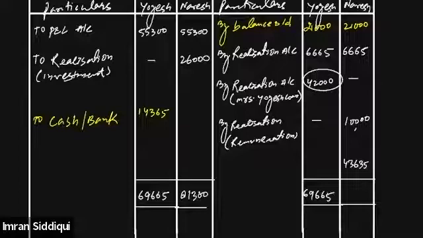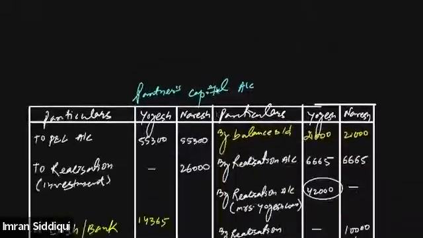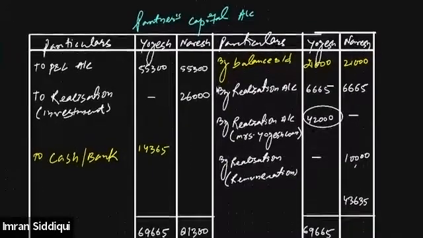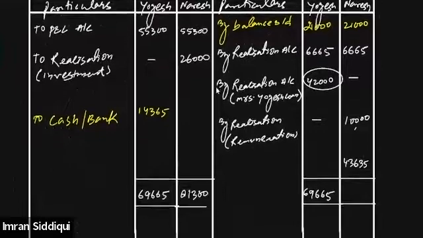So in that case, earlier, no, just a minute. He will have to bring in cash. In case of Yogesh, we were required to pay Yogesh 14,365 through bank or cash.